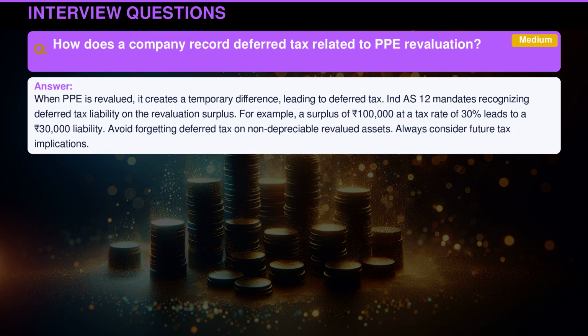When PPE is revalued, it creates a temporary difference, leading to deferred tax. Indian Accounting Standard 12 mandates recognizing deferred tax liability on the revaluation surplus. For example, a surplus of 100,000 rupees at a tax rate of 30% leads to a 30,000 rupee liability. Avoid forgetting deferred tax on non-depreciable revalued assets. Always consider future tax implications.